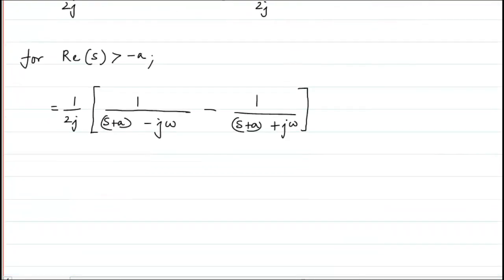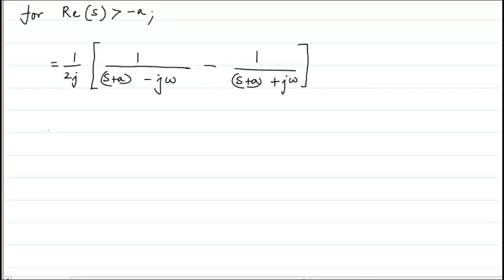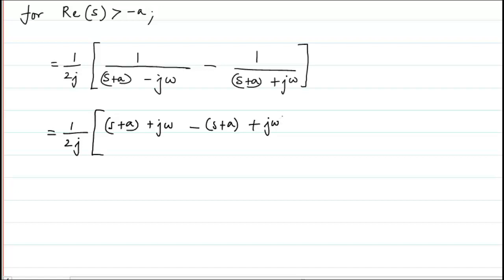Anyway, if I am going to expand this, then I will get 1 by 2j and then (s plus a plus j omega) minus (s plus a minus j omega), which becomes plus j omega, divided by (s plus a) the whole square minus, and minus will become plus because j square is minus 1.